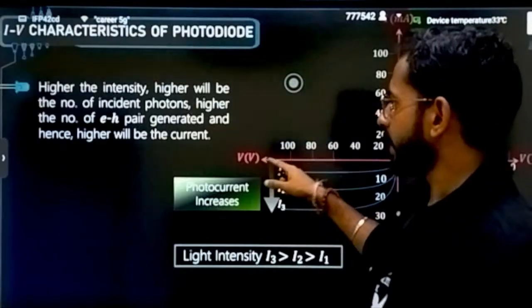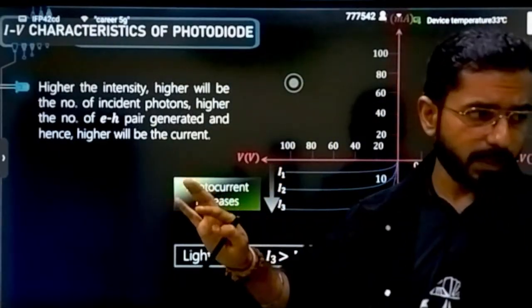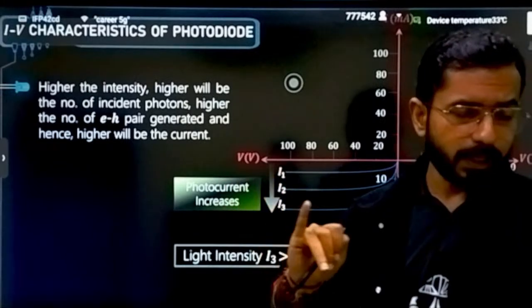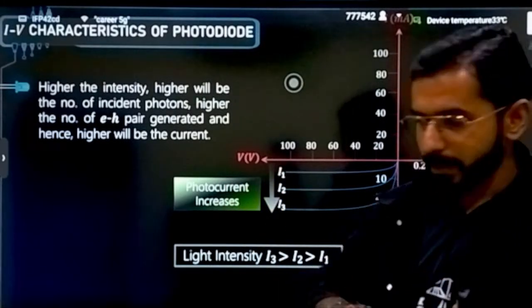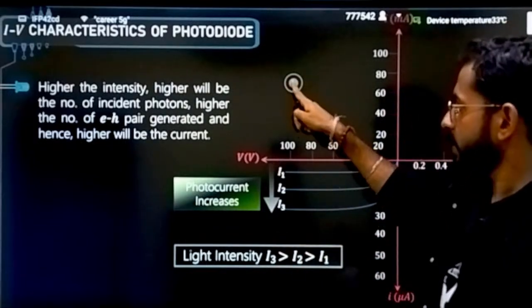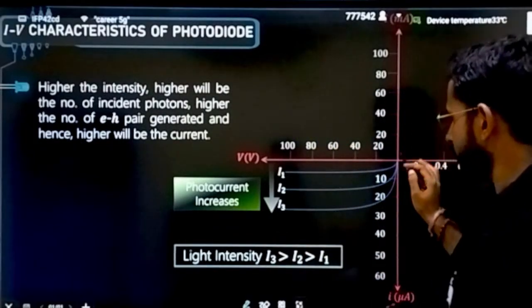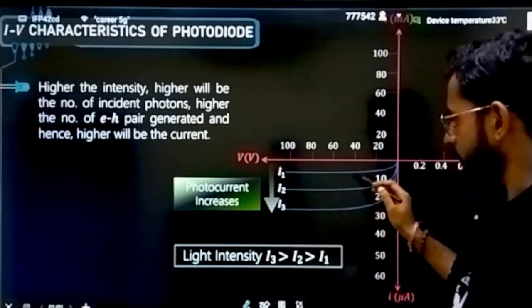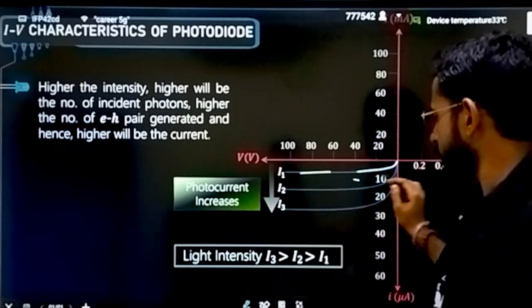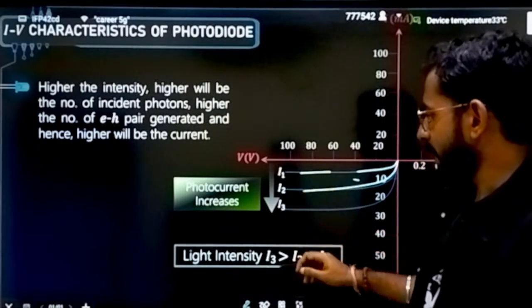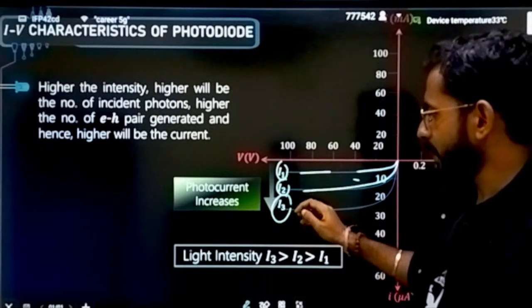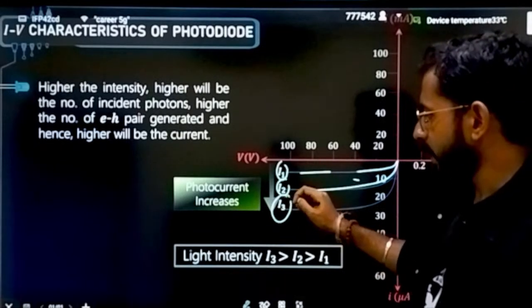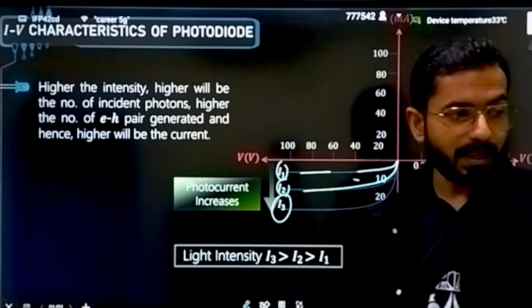That is how the current is generated. If I tell you about the IV characteristics, it also works in reverse bias condition. Two or three things are very important: what the symbol is, in which biasing it operates, and what the IV characteristics are. Here you can see the IV characteristics. Again, it is in reverse bias condition. This kind of current will be there, and you can see the light intensity for I3 is greater than for I2 and then I1. Magnitude wise, the I3 current is greater than the I2 current, which is greater than the I1 current.